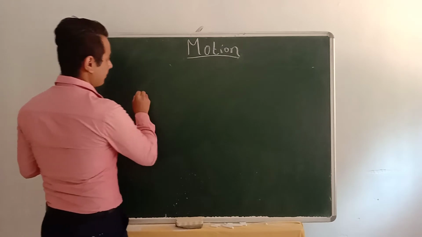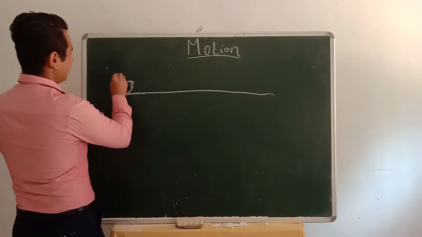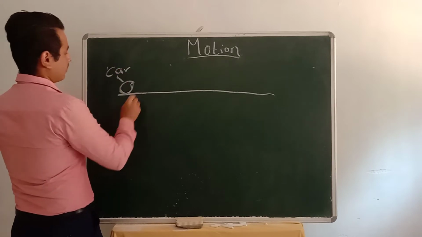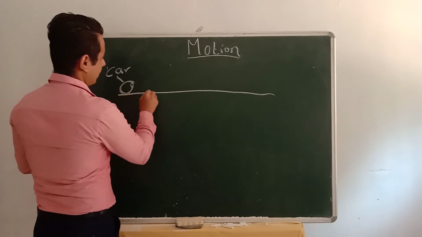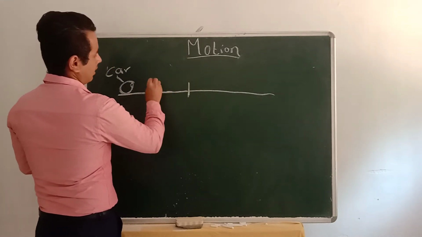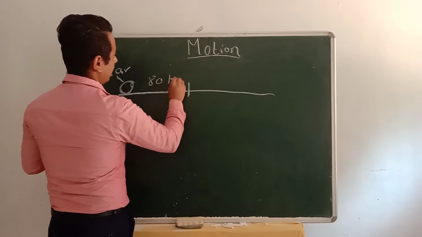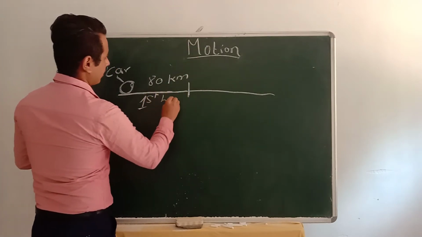Suppose here is a car. Suppose it is moving at some speed. Suppose it travels till here. Assume this as 80 kilometer in the first hour.